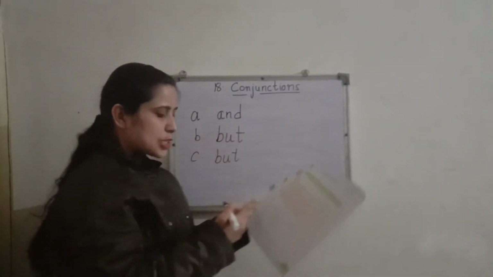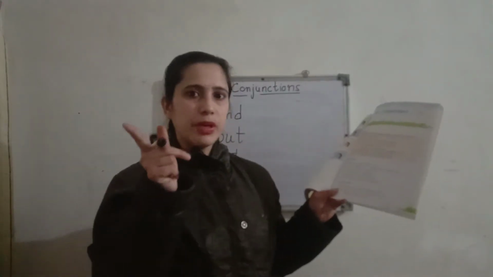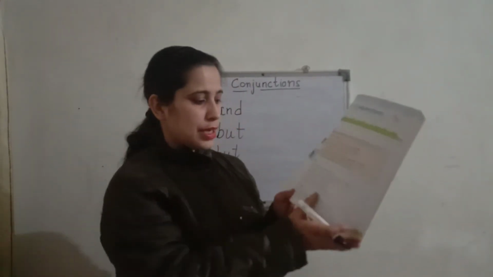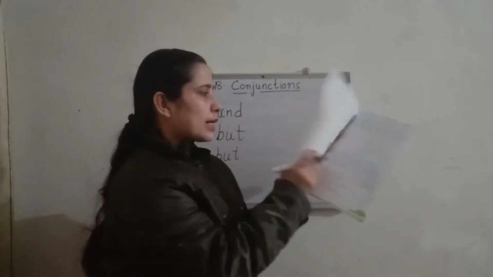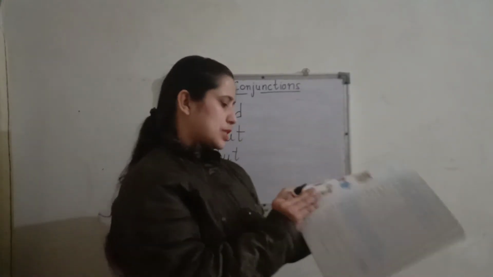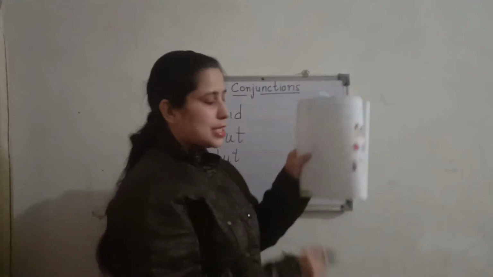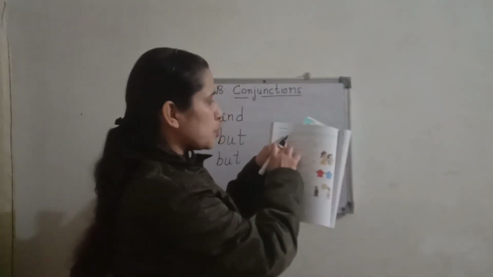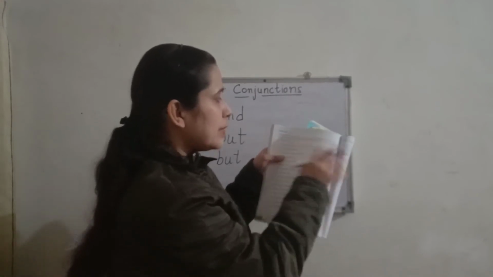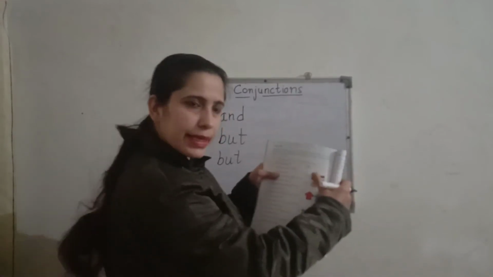So children, the rest two you will solve, and the answers I will provide in the assignment section. So you will do it and you will tell me. Now for the or conjunction we have to use. Now page number 100. Quickly take it out. Here what you have to do: underline the conjunction in each of the following sentences.